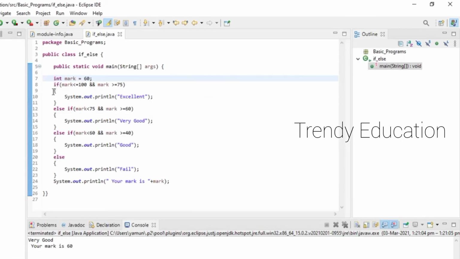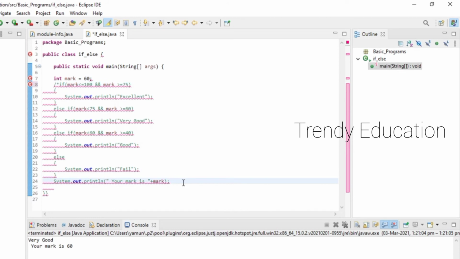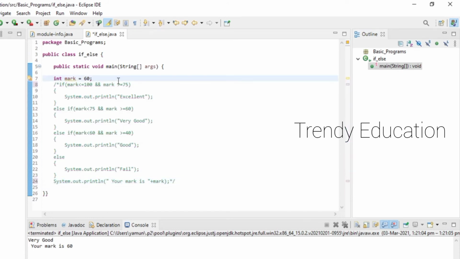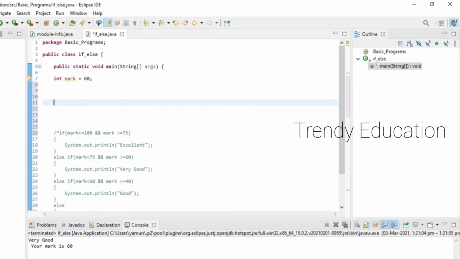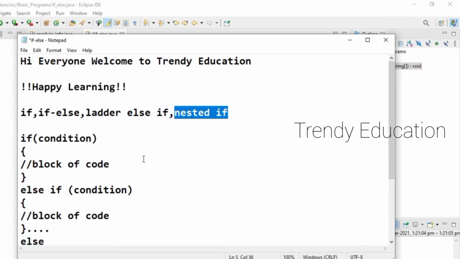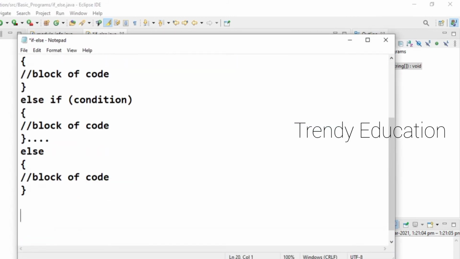So what is nested if? I'm going to mark this as a comment. Now move on to the nested if. First I'll explain the syntax and then we'll move on to the code.